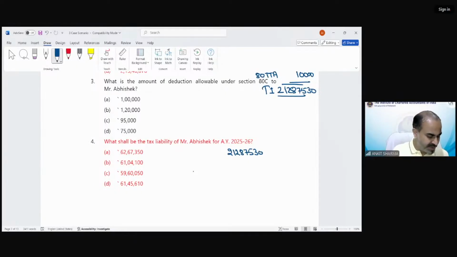Now in this case, we have to calculate tax separately because there are some special rate incomes. 73 lakh belongs to short-term capital gain under section 111A. Then tax on long-term capital gain: before 23rd of July, if you see, we have a capital gain of 1 lakh.